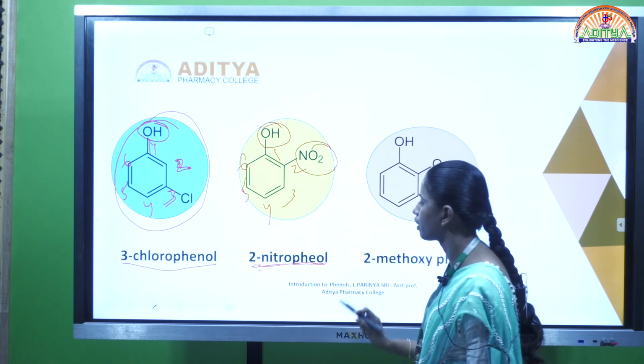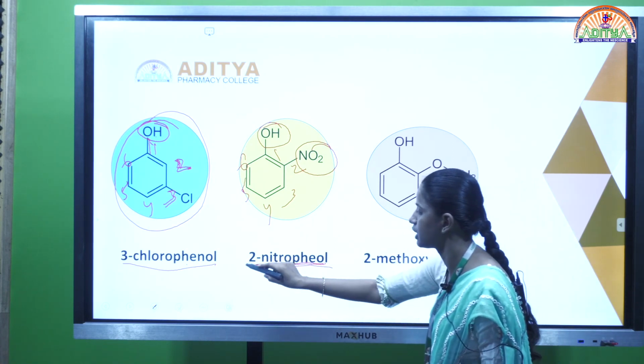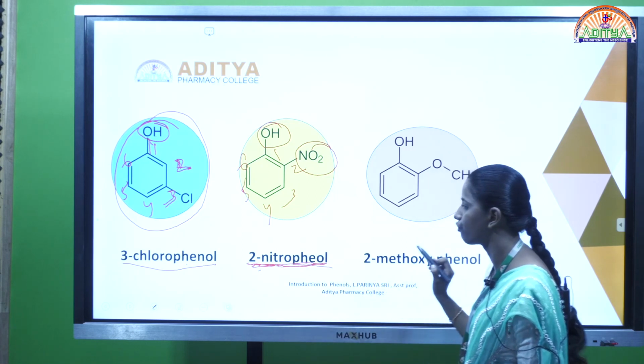So the name of the compound, represented with the numerals, is the 2-nitrophenol.